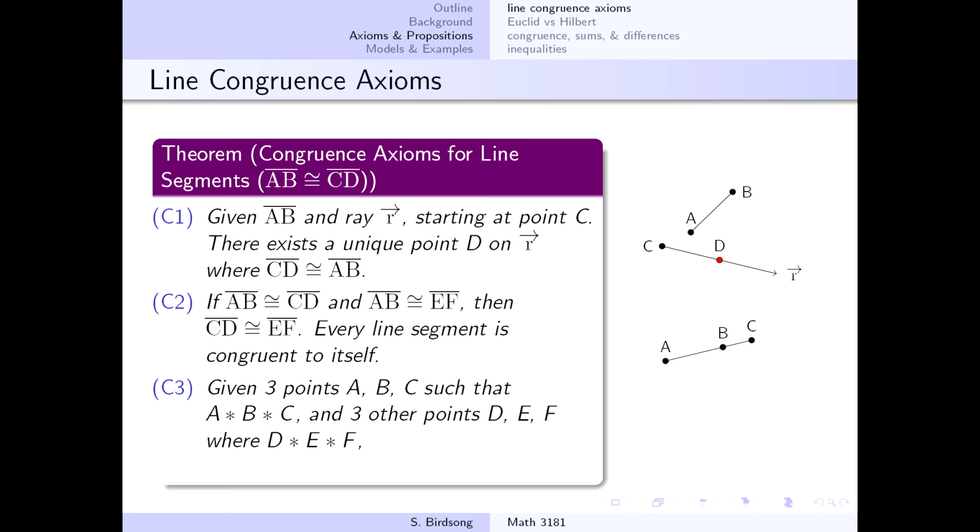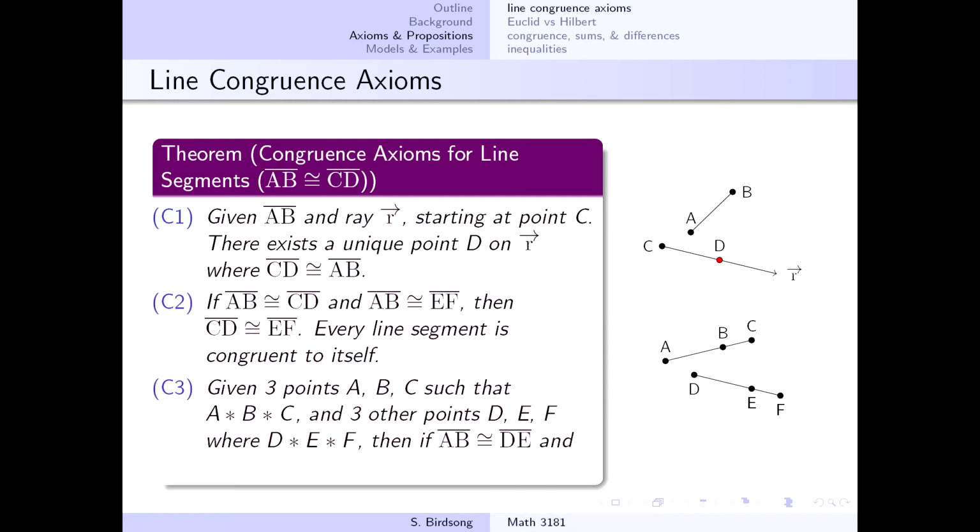Now, suppose we have a second grouping of three points, D, E, and F, where point E is between D and F. Again, all three of these points have to be on the same line, and they're all different points. It is possible that A, B, C, and D, E, F are all on the same line, but I did the more common case over in the picture.